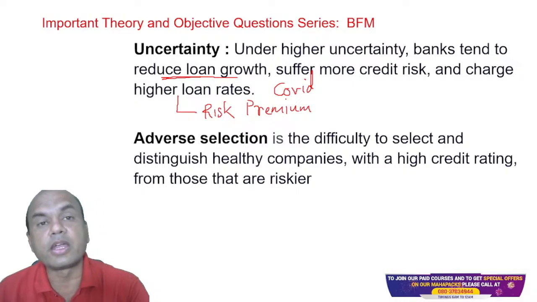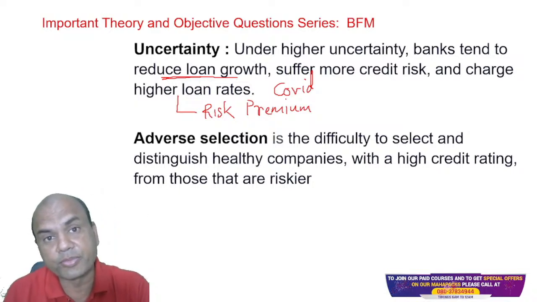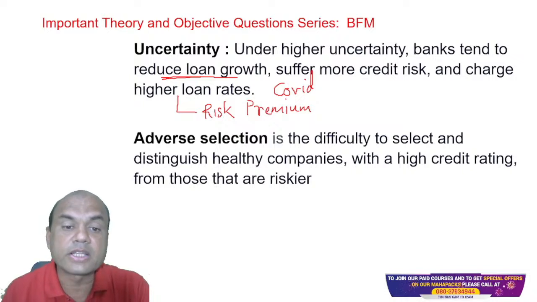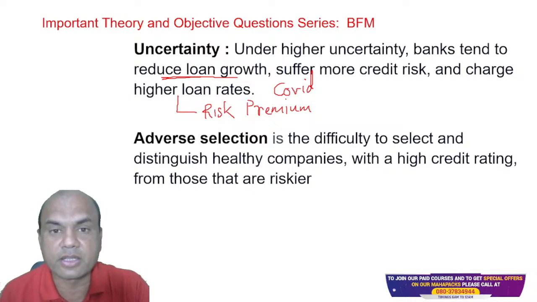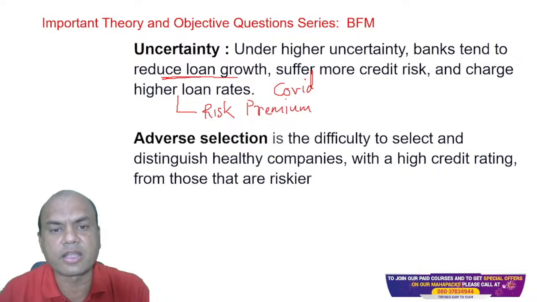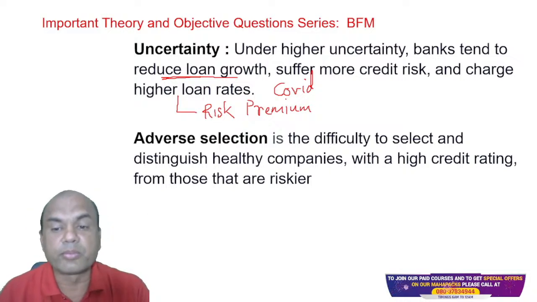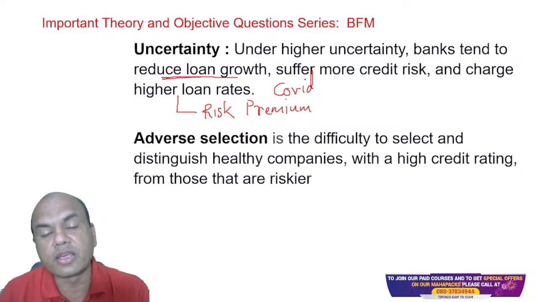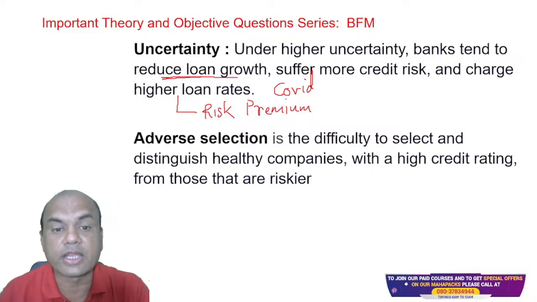How will you select these? This you get from the rating agencies nowadays. See here, you can solve this problem using the rating agencies. Like we have CIBIL over there, then we have CRISIL over there. All these companies give the ratings to various companies. These private rating companies give ratings to private players like Reliance or Tata's or anyone. These are the big players, but there are also smaller companies. Ratings can be given to them also. So the difficulty is to select a healthy company from the riskier company. It's that simple. So that's known as adverse selection.